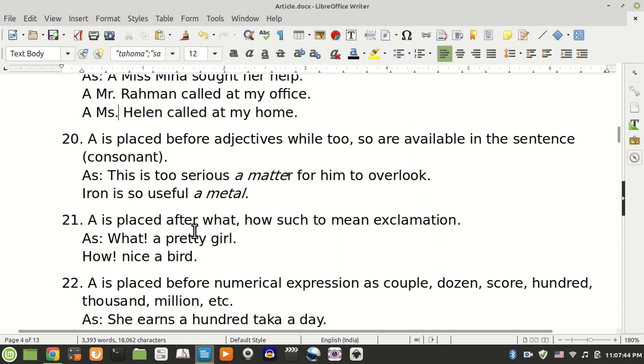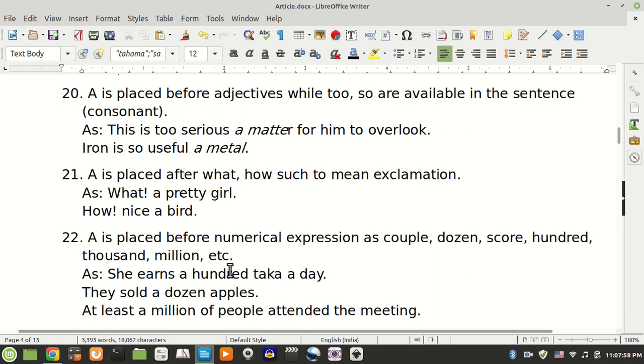Rule 21. A is placed after what, how, such to mean exclamation. As, what a pretty girl, how nice a bird.